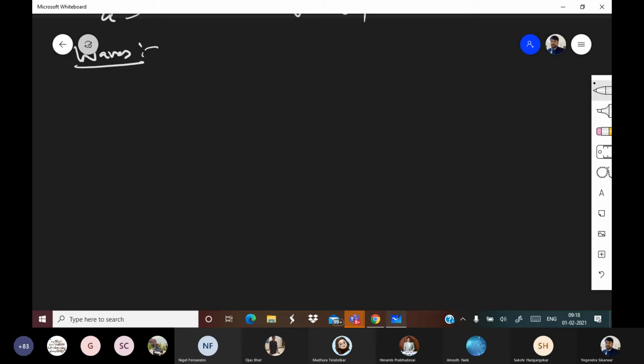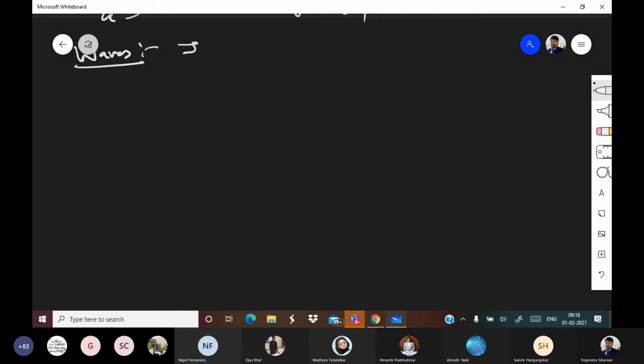So what is a wave? It is the mode of transfer of energy without actual transfer of mass. This is as simple as that. The simplest definition of waves is it is the mode of transfer of energy without actual transfer of mass.